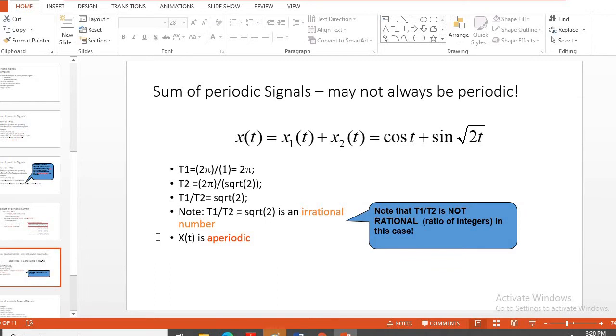It is not always periodic, even though two periodic signals are added. Like here, x1(t) plus x2(t), which is cos t plus sine of root 2 t. For the first case, cos t, the period is 2 pi by 1, that is 2 pi. In the second case it is 2 pi by square root of 2. So T1 by T2 is the ratio, square root of 2, and since square root of 2 is not a rational number, the ratio is irrational, and therefore this resultant signal is not periodic. It is said to be non-periodic or aperiodic.